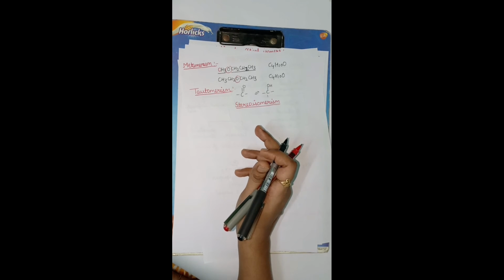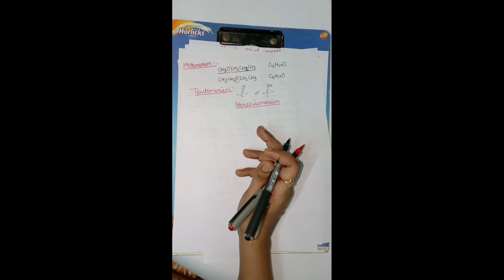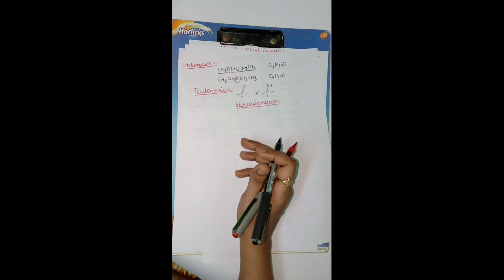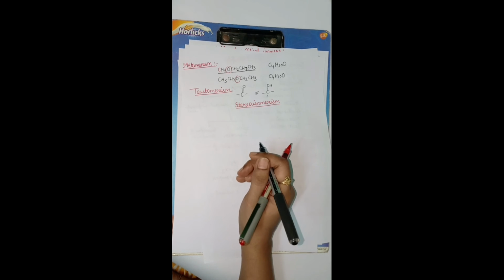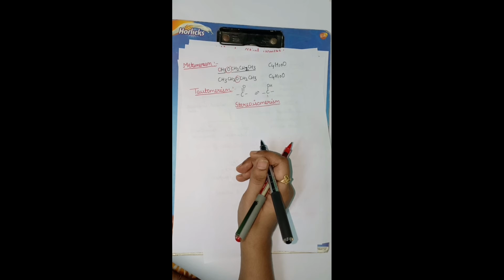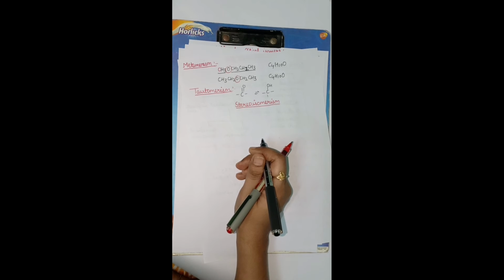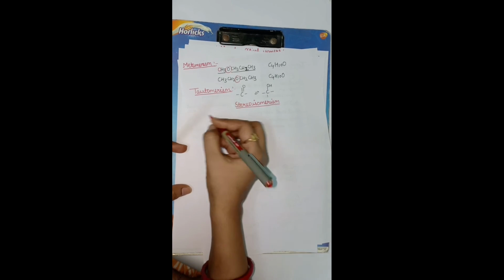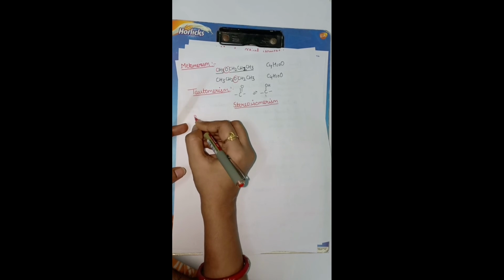First of all, I will discuss optical isomerism, but before that, I am telling you some points which you have to remember: plane polarized light, Nicol prism, and the angle of rotation. You have to know all these things. What is chirality, what is the mirror image, what is non-superimposability. That's why I am first telling you some points. First is plane polarized light.